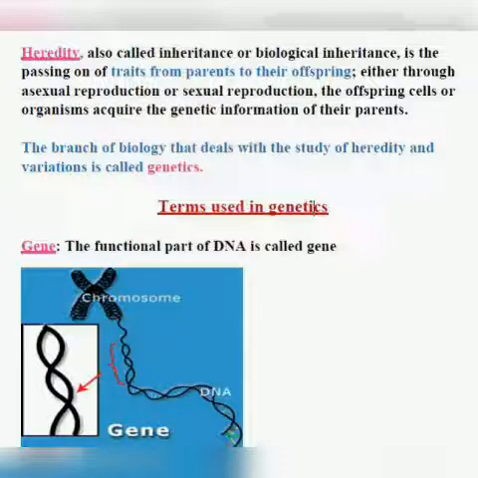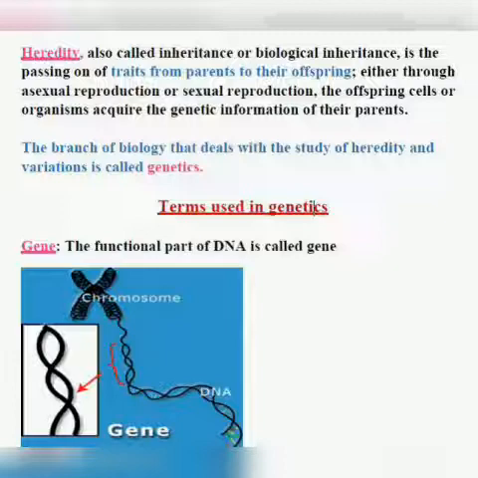Is it clear? So there are two definitions. So what does it mean? It means that some factors, it means that genes, we have studied this before, control all the characters of the living organisms.